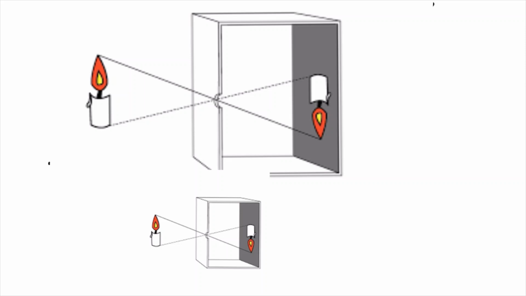What you have to do is take the card box with one side open, the side which is open, which is the lid of the card box, and the other side is closed. Cover the open side with a tracing paper or a butter paper, that is a translucent paper.